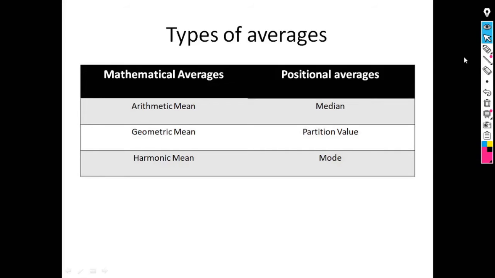Now we will see types of averages. There are two types of averages, mathematical averages and positional averages. Mathematical averages are further divided into three parts, that is arithmetic mean, geometric mean and harmonic mean. And positional averages are also divided into three parts, that is median, partition value and mode. Out of these we will study only three averages in detail, that is arithmetic mean, median and mode.